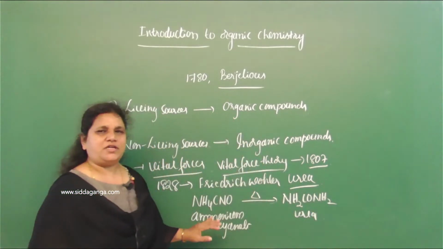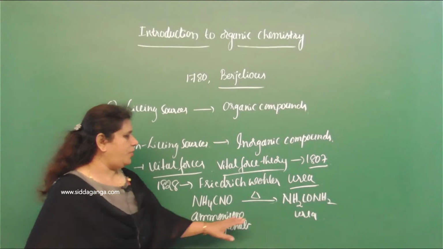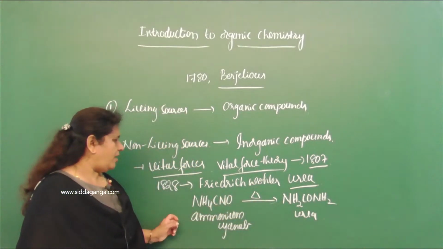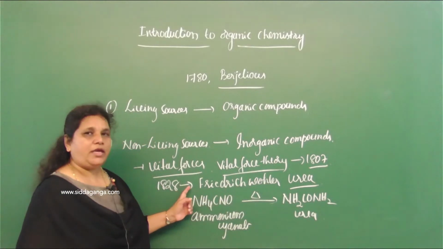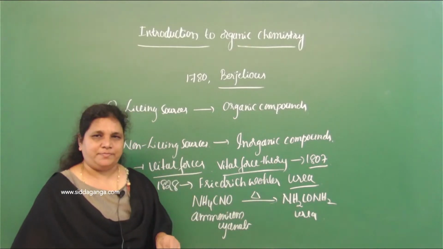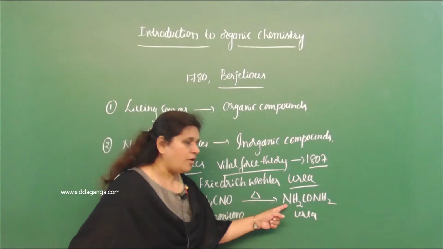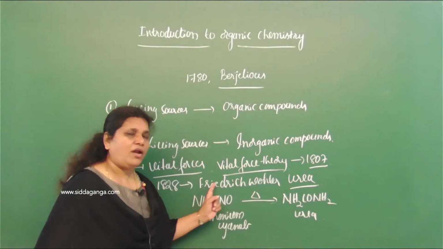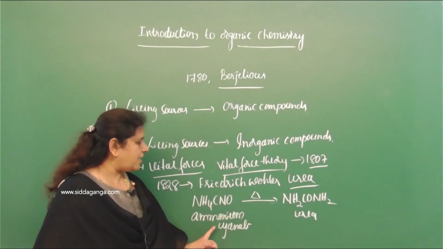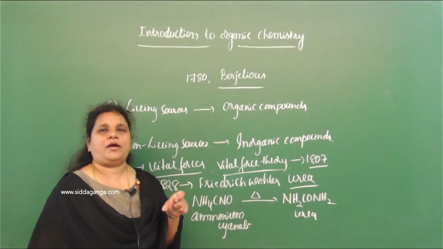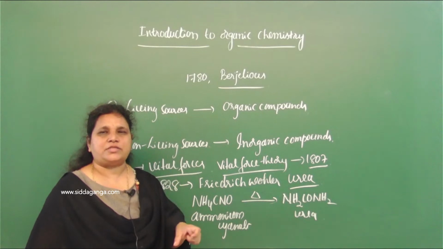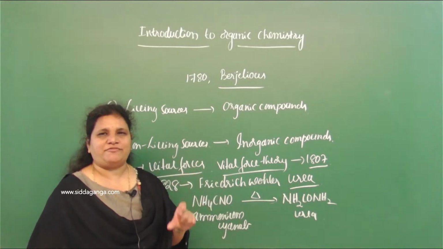So this is the first organic compound, urea, synthesized by German chemist Wöhler in the year 1828 in the laboratory. But this organic compound is obtained from an inorganic compound, ammonium cyanate. Urea was the first organic compound synthesized in the laboratory in the absence of vital forces.